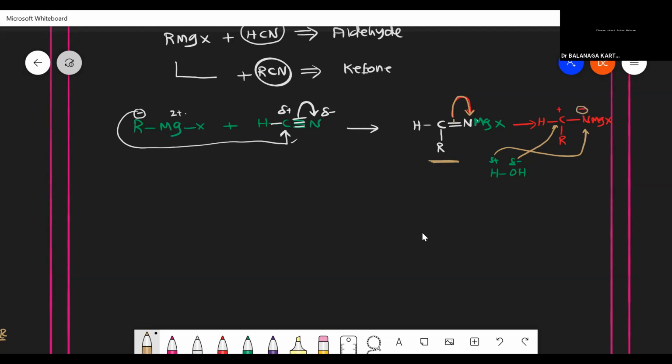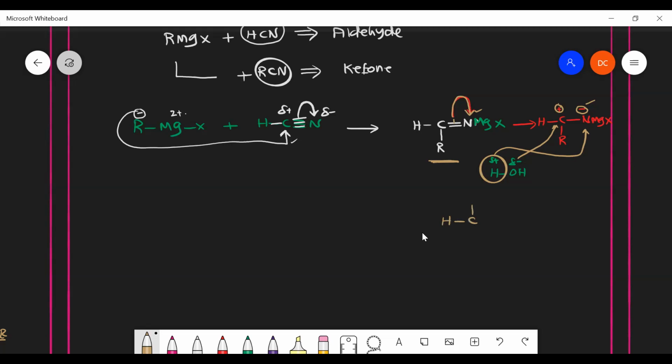Wherever the arrow mark is, that point gets a negative charge. Where the electron is lost, that gets a positive charge. Now we hydrolyze it, just adding water to the reaction. Once you add water, the positive charge will approach the negative, and the negative charge will approach the positive. Is that clear? Yes, sir.